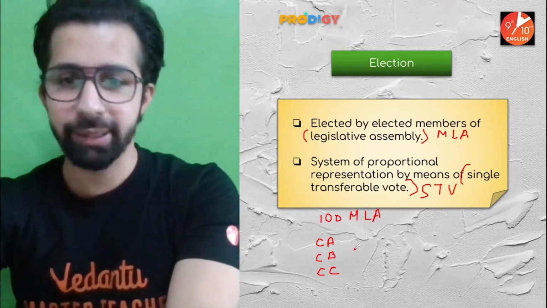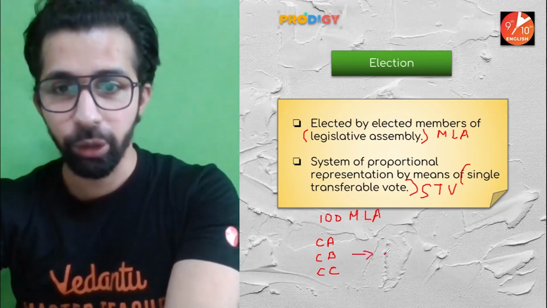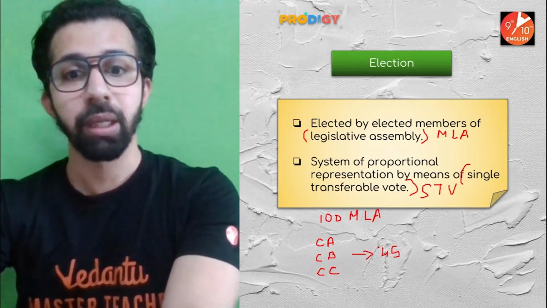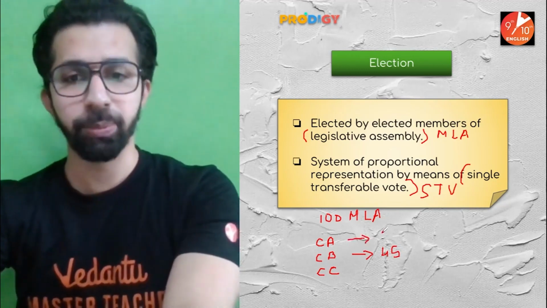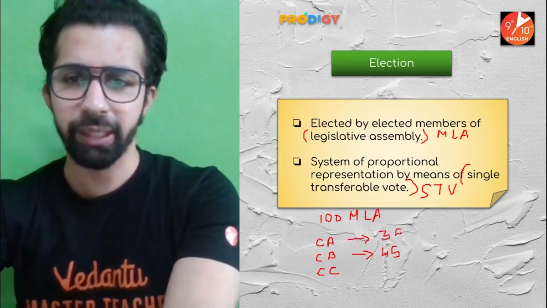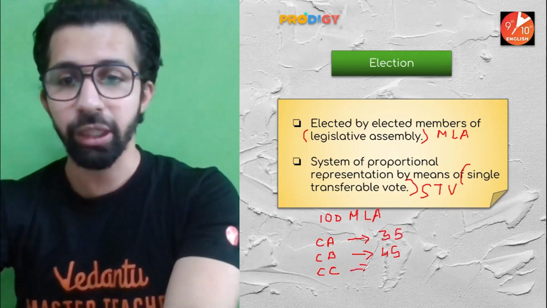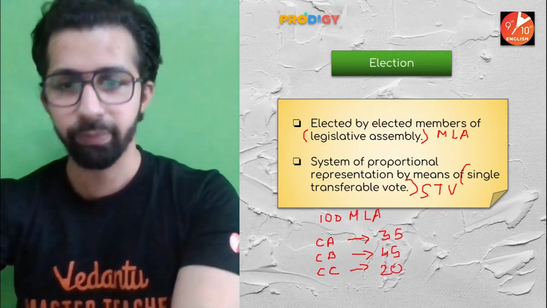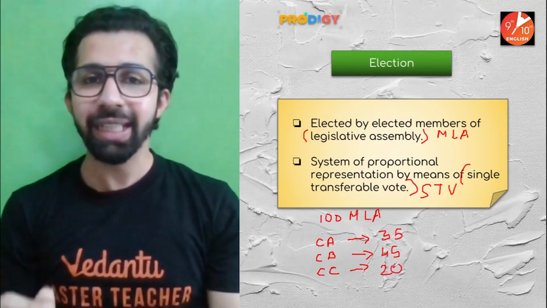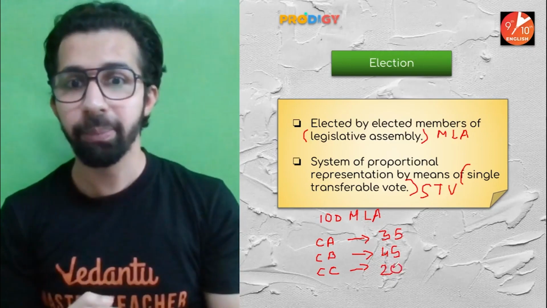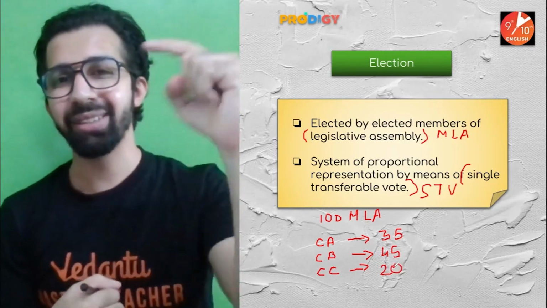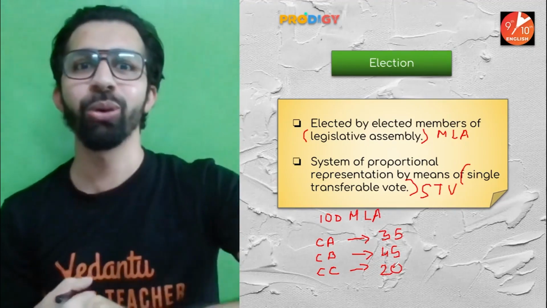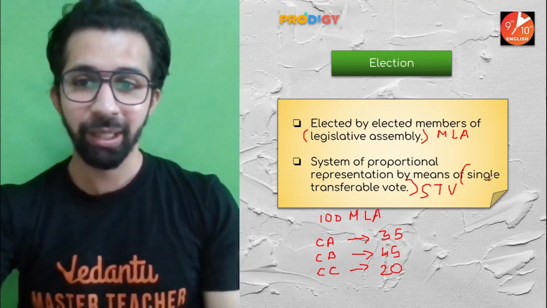Now, let's say candidate B was the first preference of 45 MLAs. Candidate A was the first preference of, let's say, 35 MLAs. And candidate C was the first preference of the remaining 20 MLAs. So, which candidate was the first preference of maximum MLAs? Candidate B. So, can you say he will be elected as the member of parliament of Rajya Sabha? No. Now understand what the twist is.